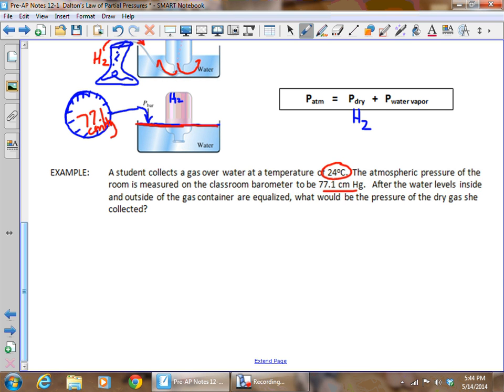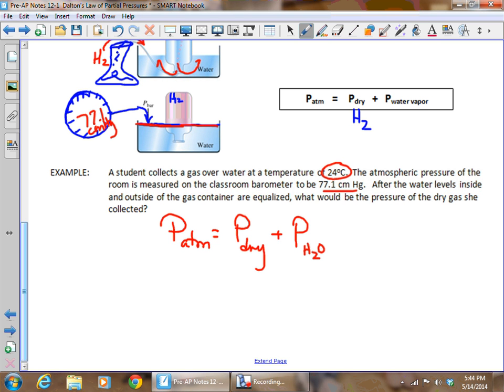So the first thing we want to do is look at this equation up here. It says that the atmospheric pressure, the total pressure, is going to be equal to the pressure of the dry gas plus the pressure of the water vapor. And it already said that the atmospheric pressure measured on the barometer was 77.1 centimeters of mercury.